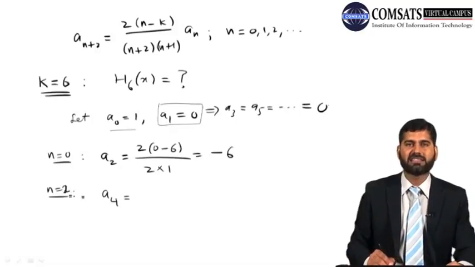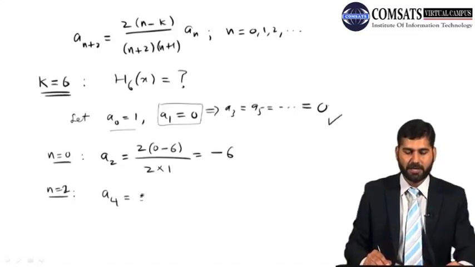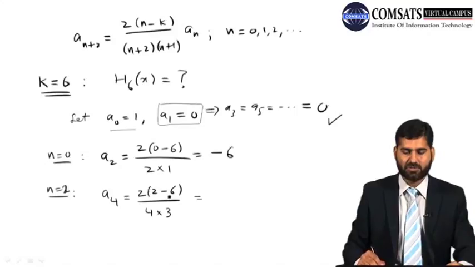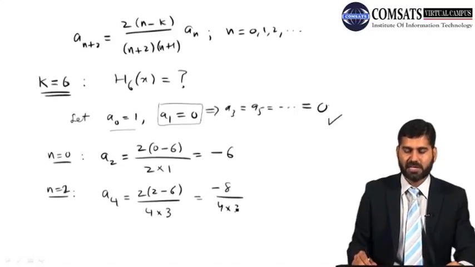So I don't need to consider them. For n equal to 2, a_4 will give me 2 times (2 minus 6) over (2+2 is 4) and (2+1 is 3). So that is minus 8 by 4 times 3, which is basically minus 2 by 3.